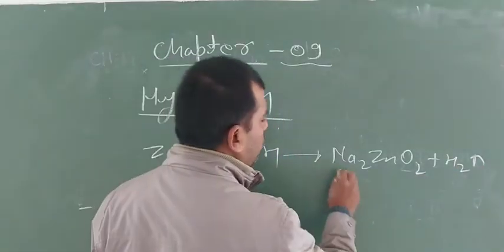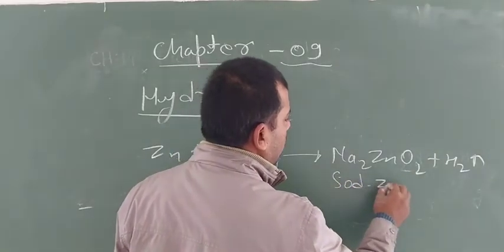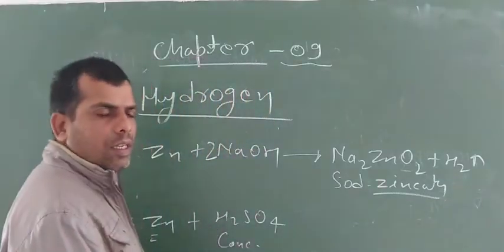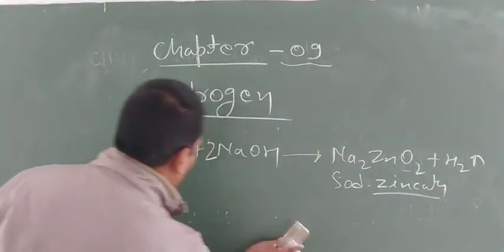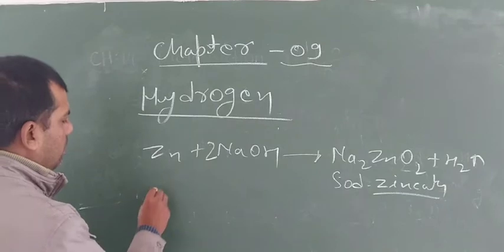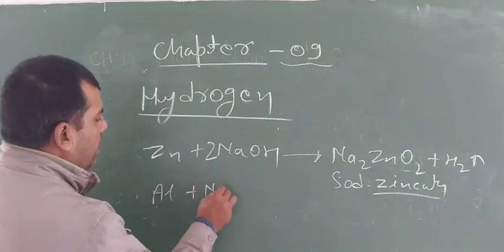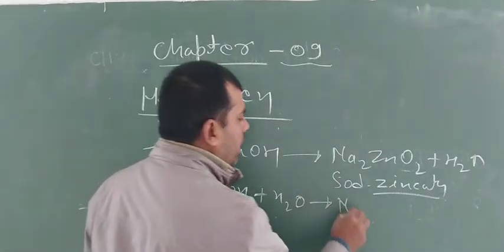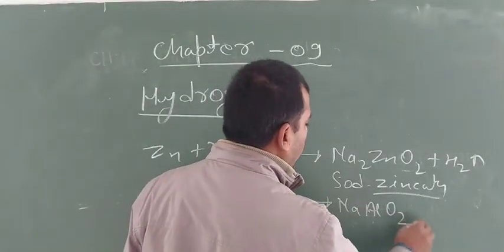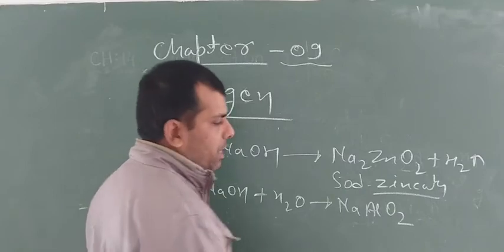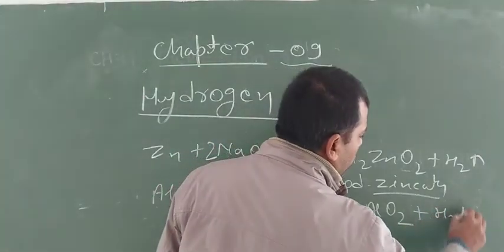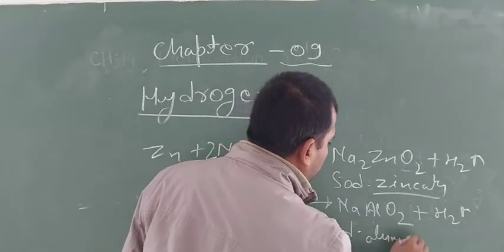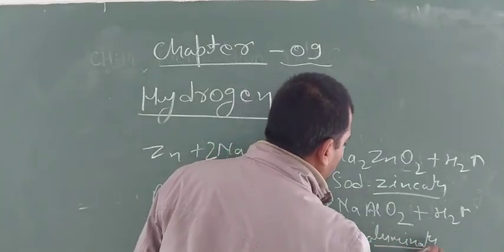This compound is sodium zincate. Similarly, if aluminium is taken, aluminium reacts with NaOH in presence of water and forms NaAlO2, sodium aluminate, with release of hydrogen gas. This one is sodium aluminate.